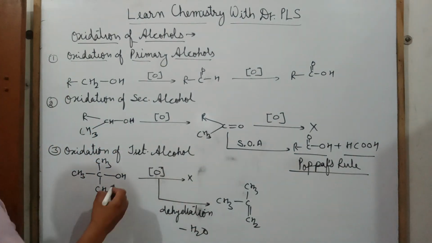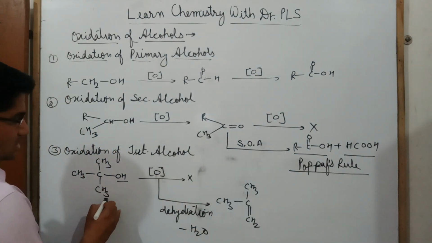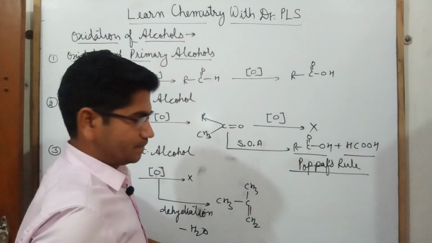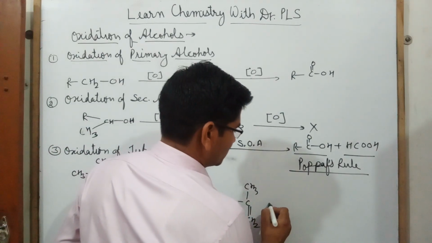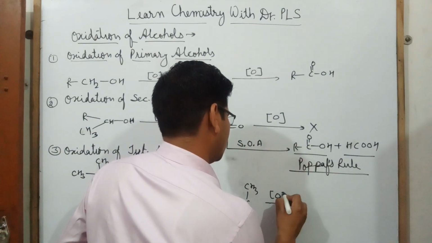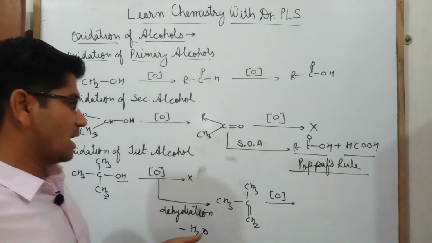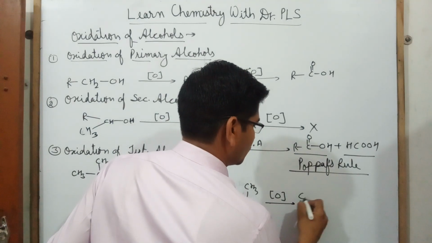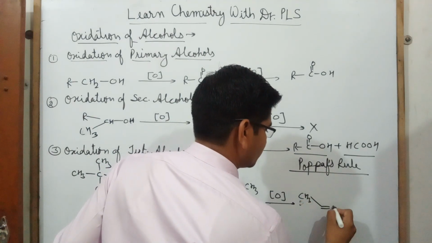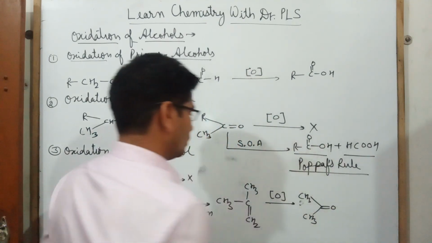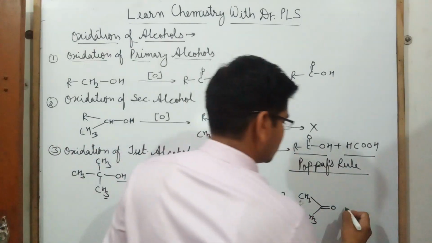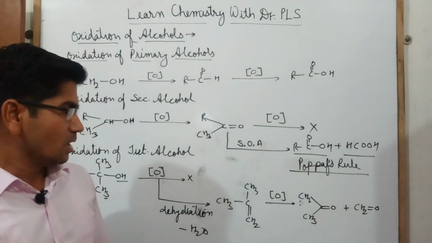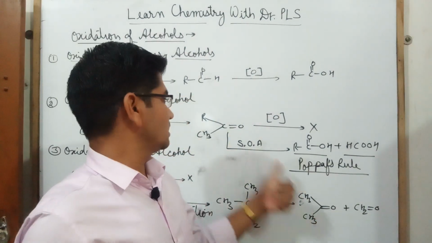So you can say OH is coming from here and hydrogen is coming from here like this, H2O will be removed, and this will form an alkene. And further oxidation of this alkene, what will we get? We will get a ketone. This will be a ketone, and this will also be a ketone. Now this ketone cannot be oxidized.